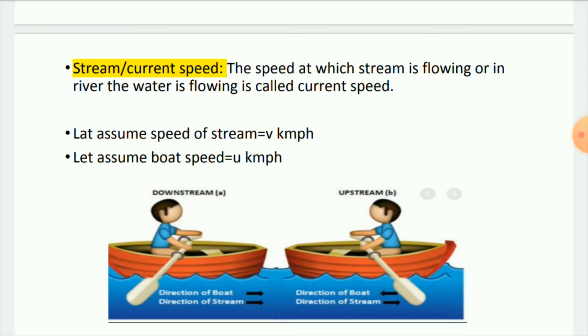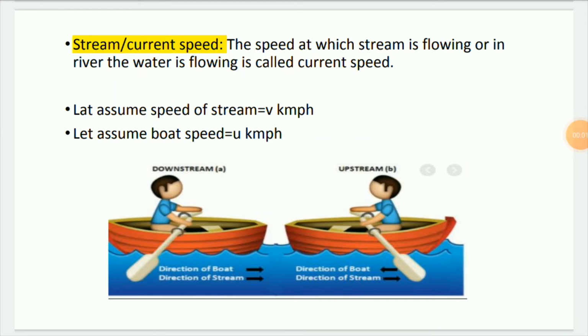We can see in the picture the downstream speed and upstream speed. In the downstream speed, the direction of the boat and the direction of the stream are the same. In the upstream speed, the direction of the boat and the direction of the stream are opposite.